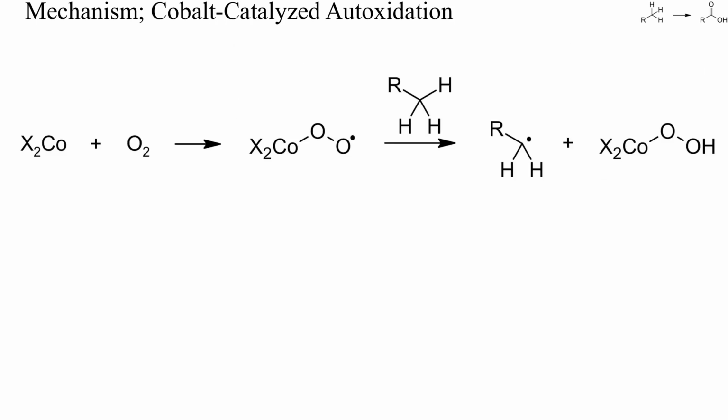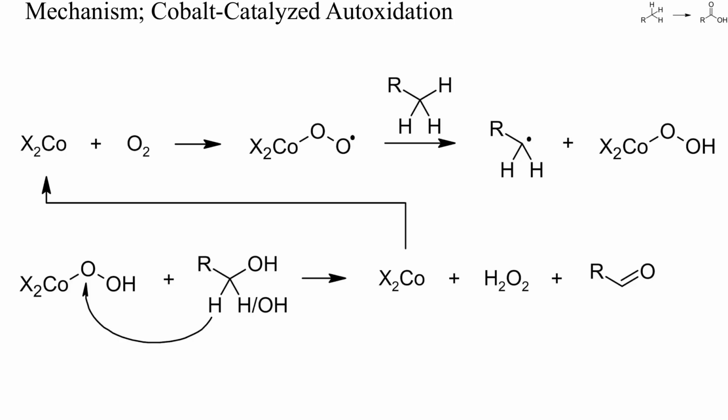Aerobic oxidations can be catalyzed by cobalt. The intermediate cobalt peroxyl radicals are stronger hydrogen abstractors than uncoordinated oxygen and are better suited to initiate radical chain oxidations. Regeneration of the cobalt catalyst may occur by hydride transfer from alcohols or aldehyde acetals, as sketched here. Cobalt-catalyzed aerobic oxidations are used for the industrial manufacture of terephthalic acid from paraxylene and of cyclohexanol and cyclohexanone from cyclohexane.